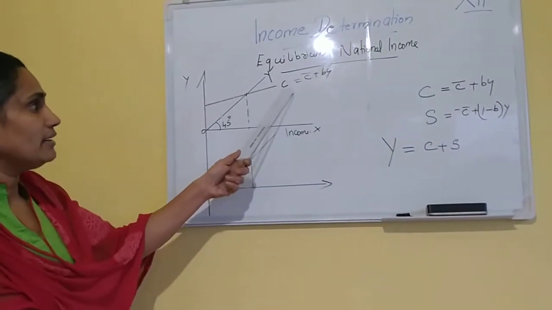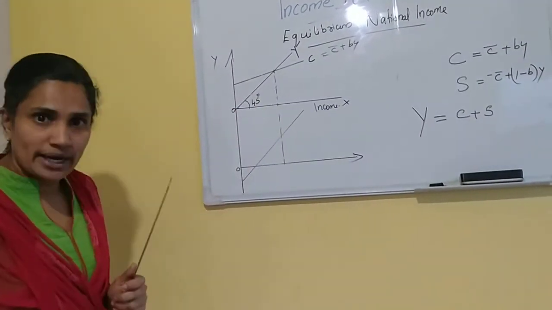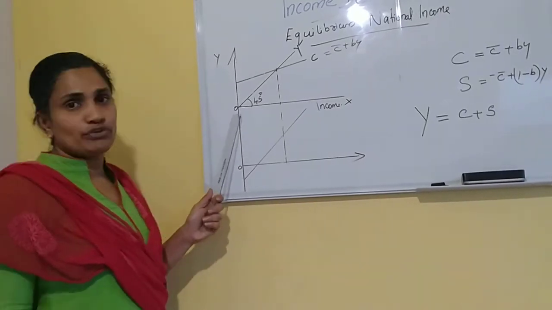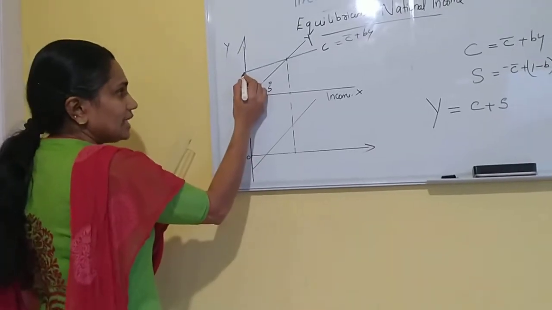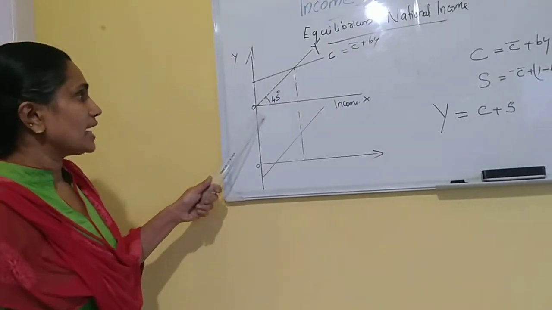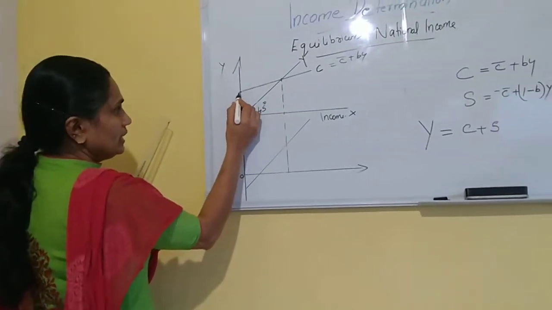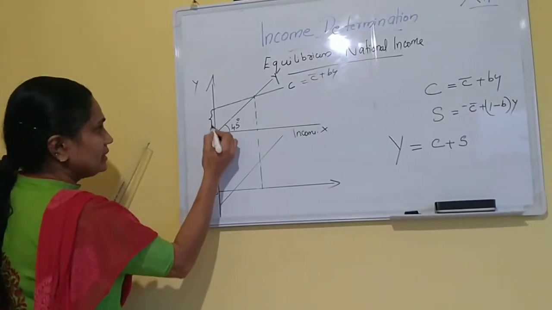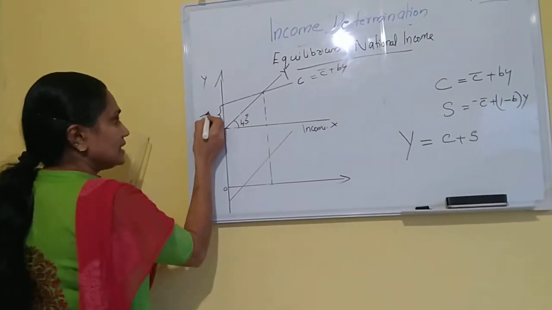And this C does not start from the origin. You know why? If there is a zero level of income, there is no income but consumption is there. So that is why it starts above the origin. This area between 0 and this point, we can call the autonomous consumption.